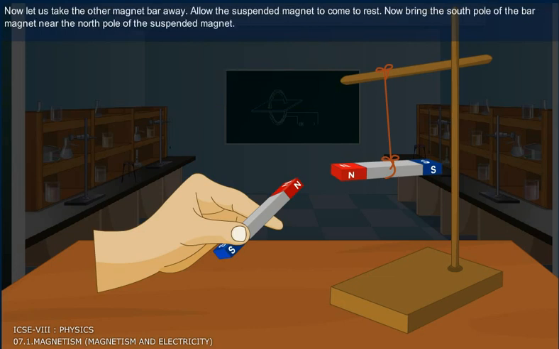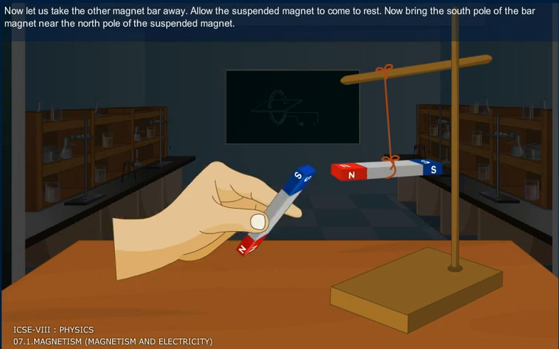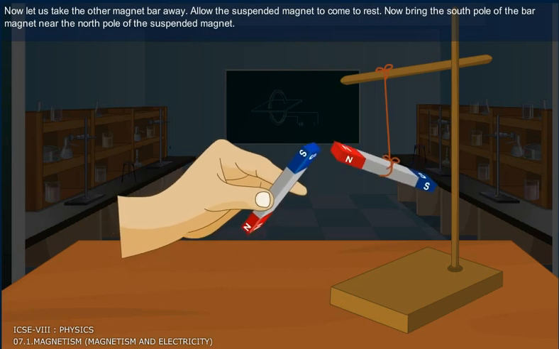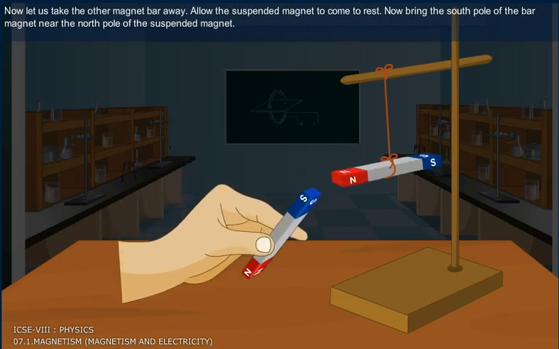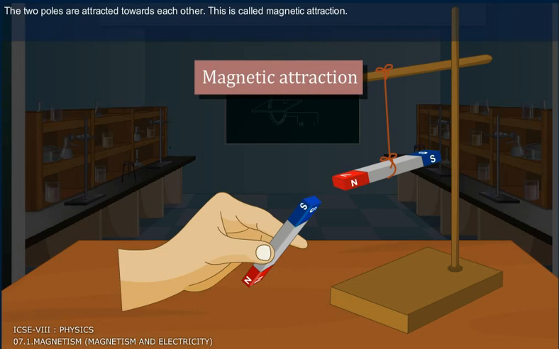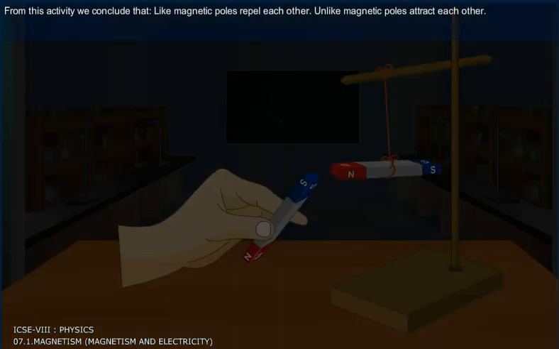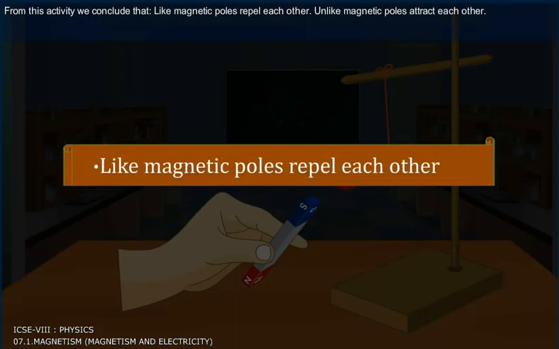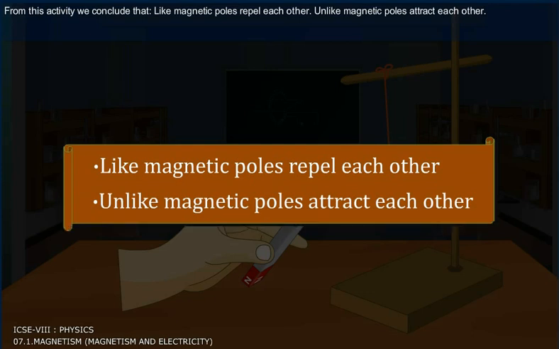Now, let us take the other magnet bar away. Allow the suspended magnet to come to rest. Now bring the south pole of the bar magnet near the north pole of the suspended magnet. The two poles are attracted towards each other. This is called magnetic attraction. From this activity, we conclude that 1. Like magnetic poles repel each other. 2. Unlike magnetic poles attract each other.